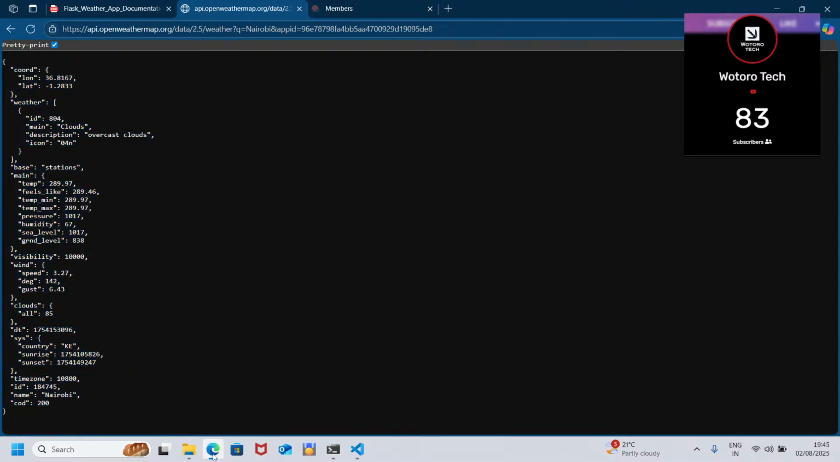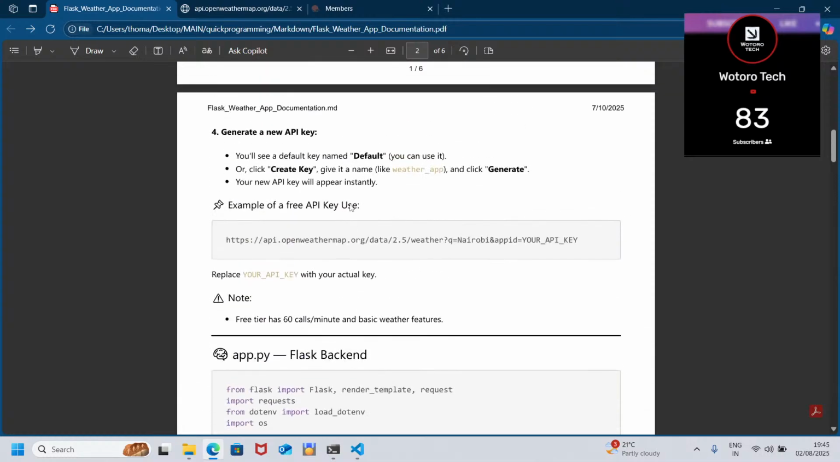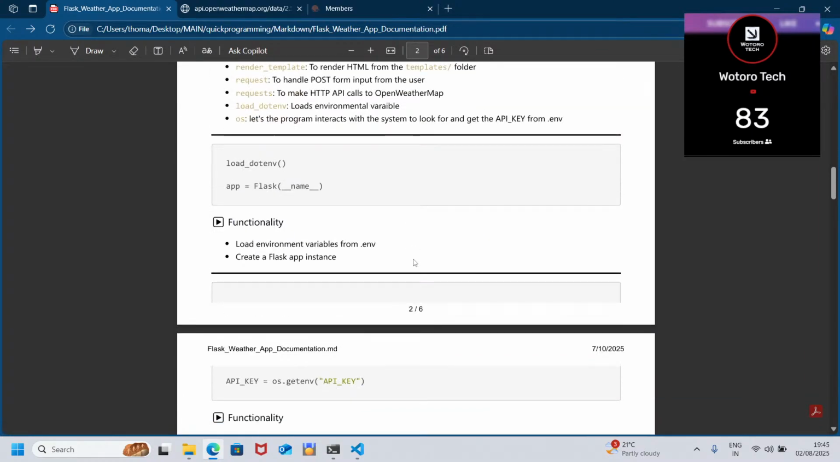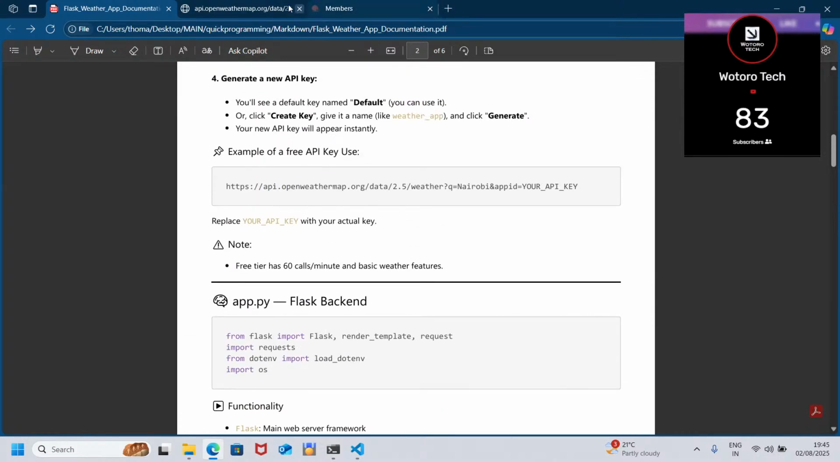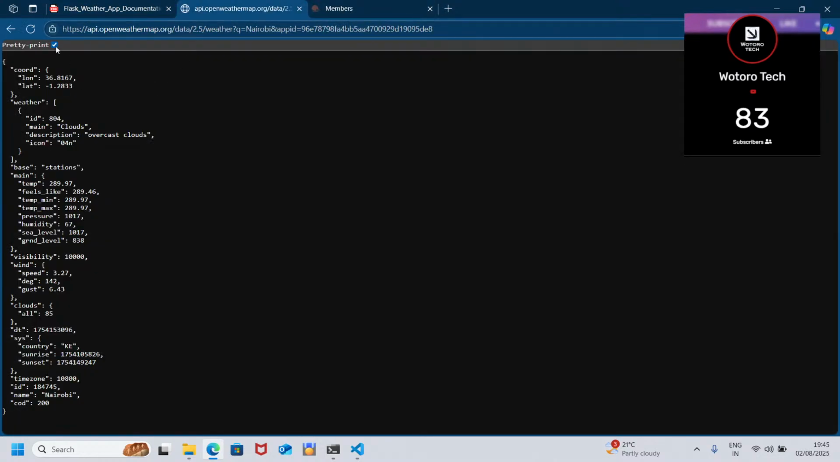Remember, in our documentation, immediately after creating your API, make sure you add your API key at the end. Just copy this, then remove the placeholder API key and add yours there. So that is how you should test your API key. So you see it works now.